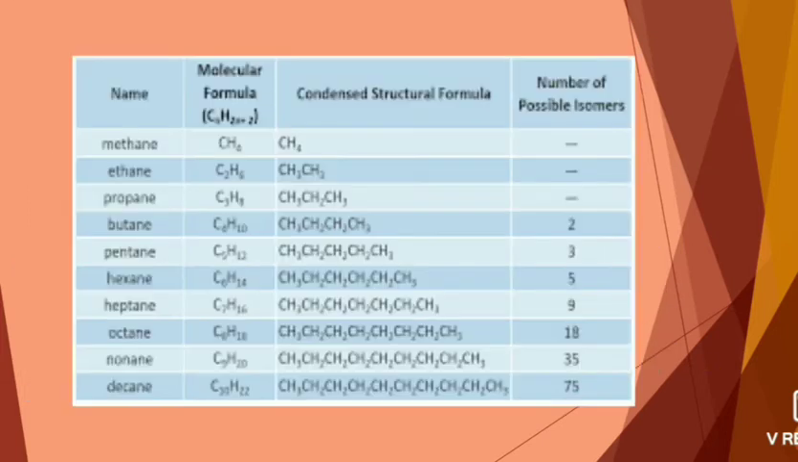Next, we can see the various alkanes given here: methane, ethane, propane, butane, pentane, hexane, heptane, octane, nonane and decane. Methane contains the formula CH4, and ethane C2H6. So we can consider the different molecular formulas of alkanes in this diagram.